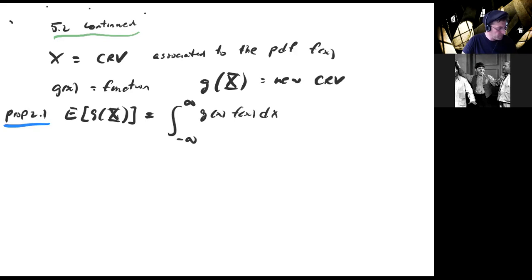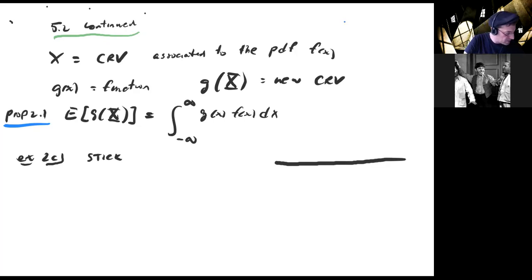Okay. So I want to do an example of a computation with this. And the example is example 2C in the text. And it goes like this. You have a stick. So let me draw a picture of a stick. Here's a stick, and it has unit length.